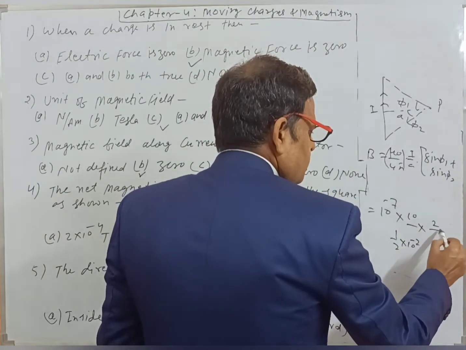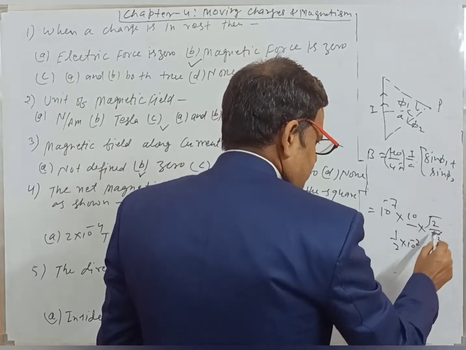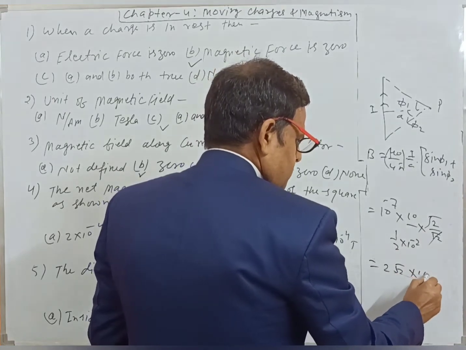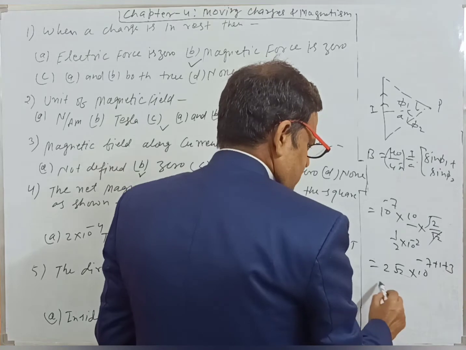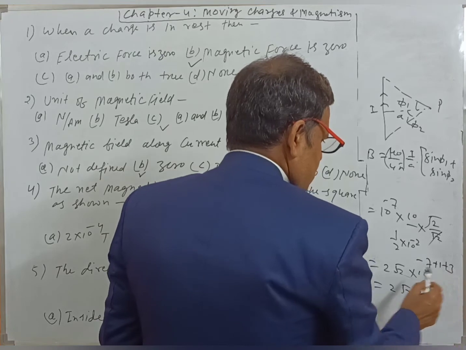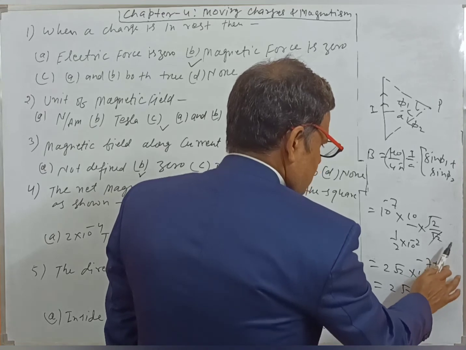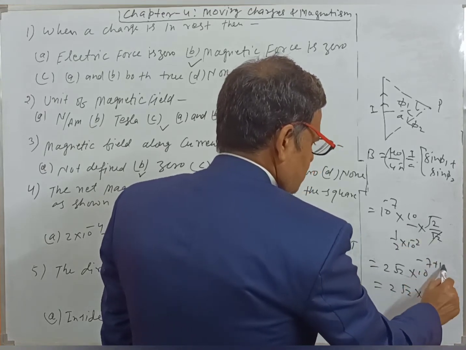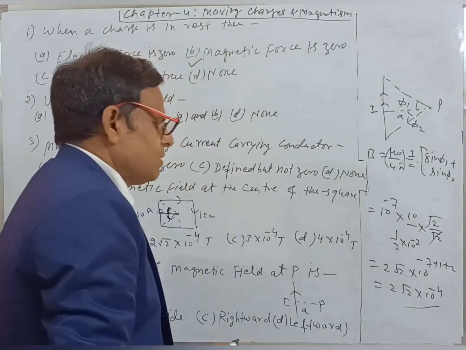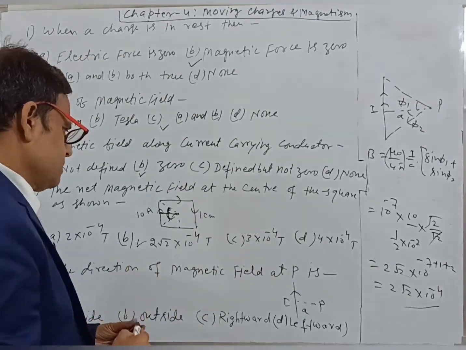So it will be 2 root 2 into 10 to the power minus 7 plus 1 plus 2, that is minus 7 plus 3, which is minus 4. So the value is 2 root 2 into 10 to the power minus 4. This will be the correct answer.